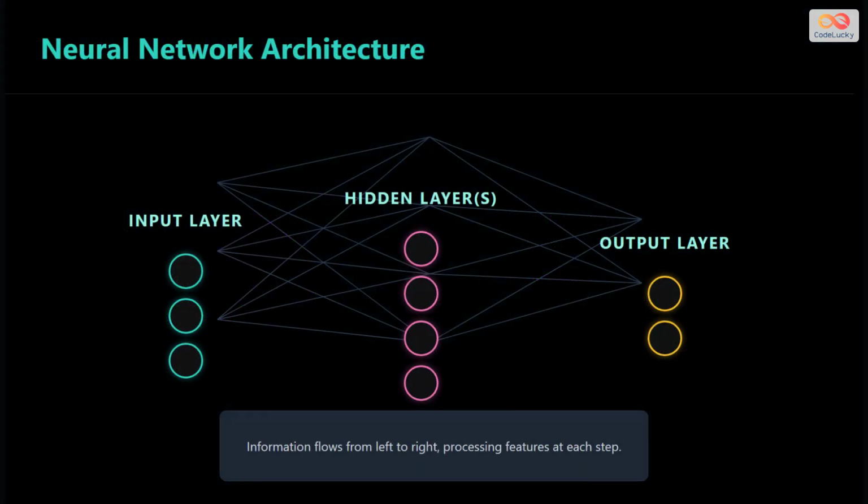When we connect these neurons, we get a neural network. It consists of an input layer that receives data, one or more hidden layers that process it, and an output layer that delivers the result. Information flows from left to right, becoming more abstract at each step.